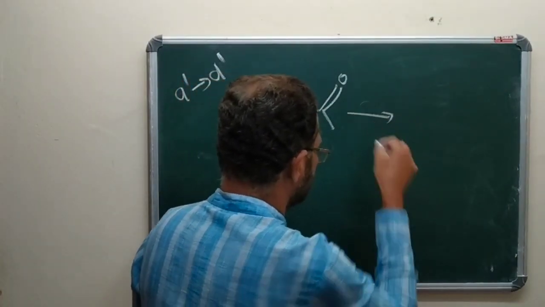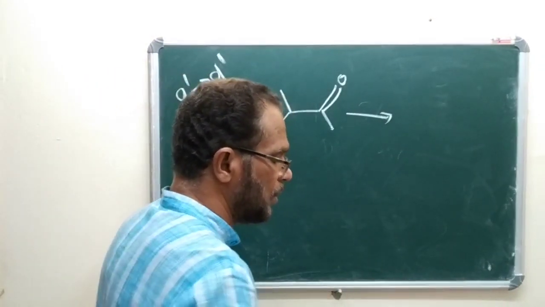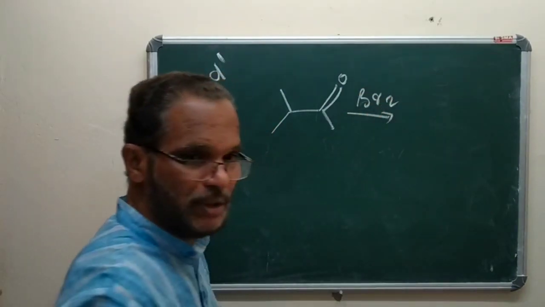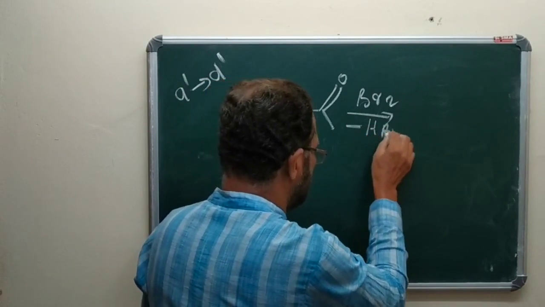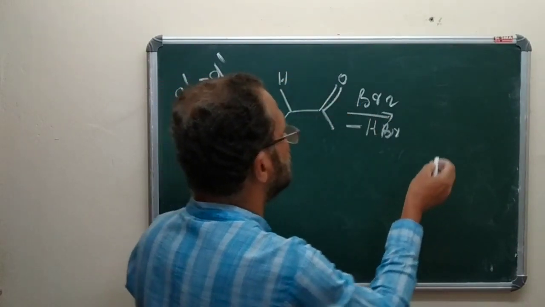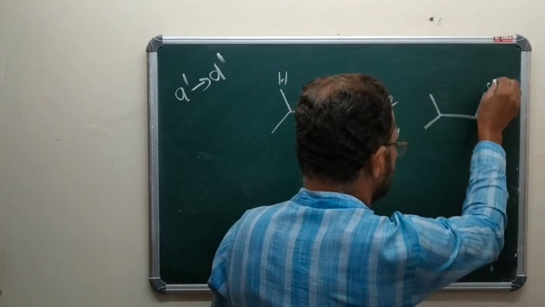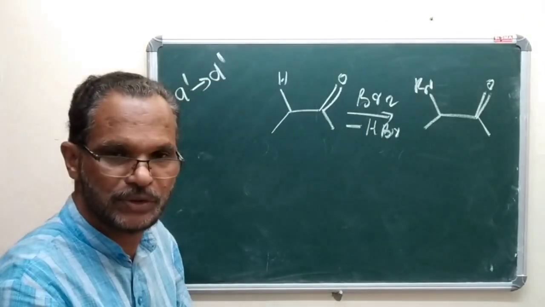Suppose this molecule is subjected to what is called bromination, followed by elimination of this Br. You will get a product like this.